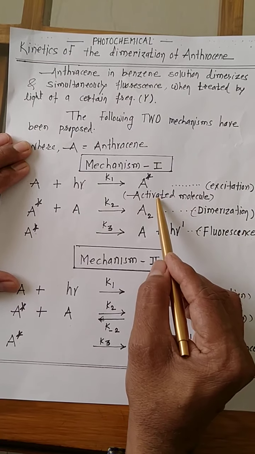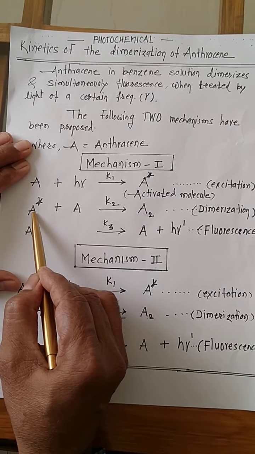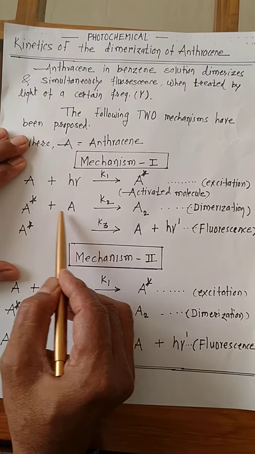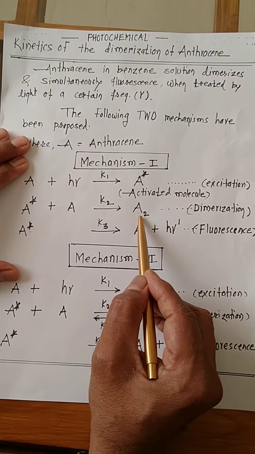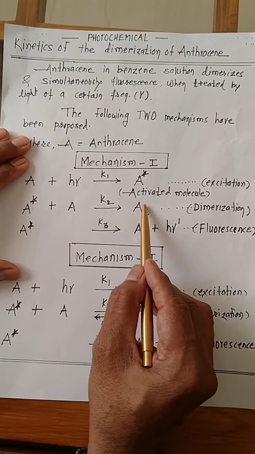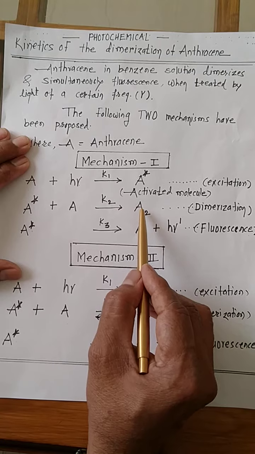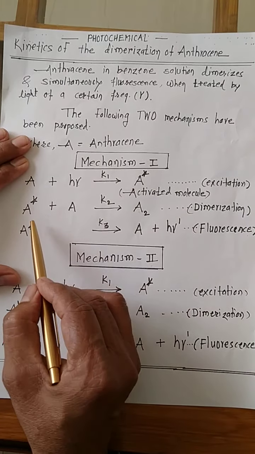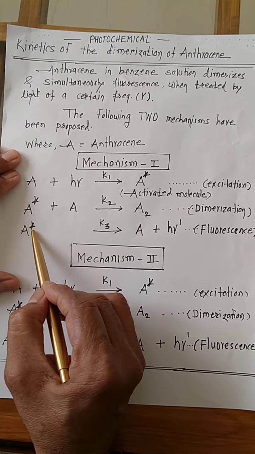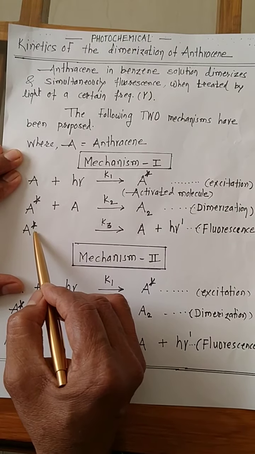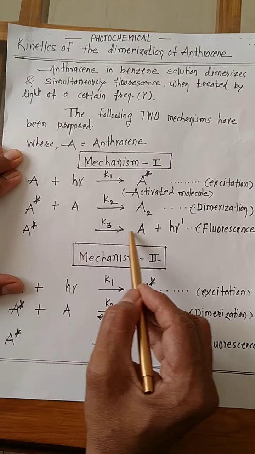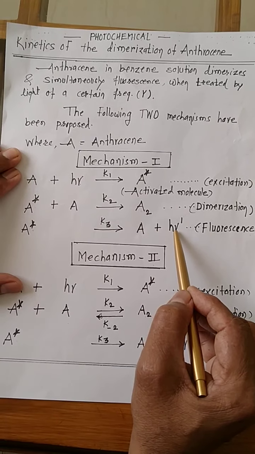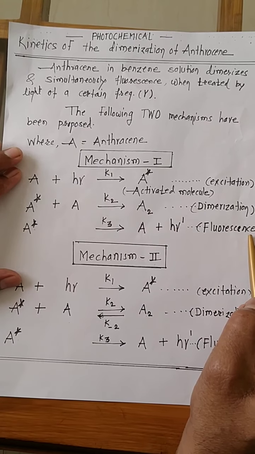Now these excited molecules transfer their energy or react with another normal molecule to form a dimer. Di means two, mer means molecules. Two molecules associated with each other is called dimerization. Simultaneously, activated molecules from the excited state come to the ground state with emission of a certain frequency. This phenomenon is known as fluorescence.